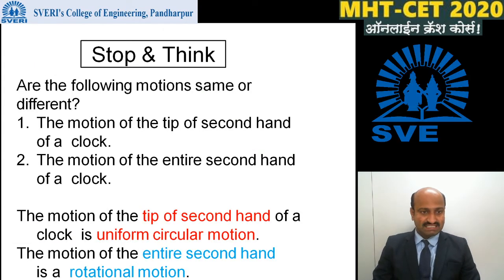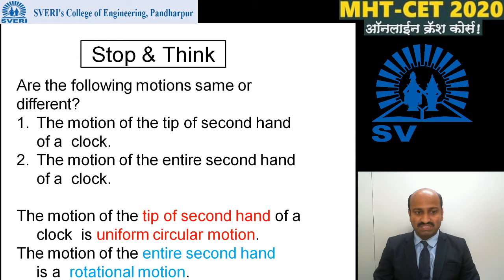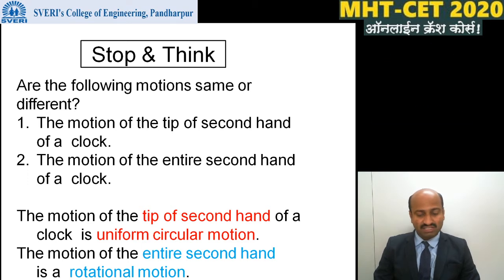Now consider this example. Are the following motions the same or different? First, the motion of the tip of the second hand of a clock, and second, the motion of the entire second hand of a clock. The answer is the motion of the tip of the second hand of a clock is uniform circular motion, but the motion of the entire second hand of a clock is a rotational motion.